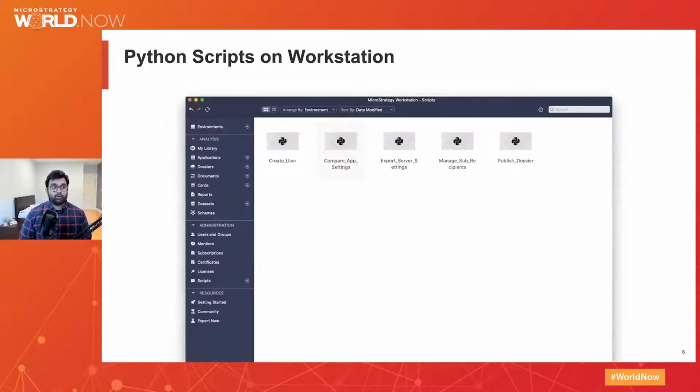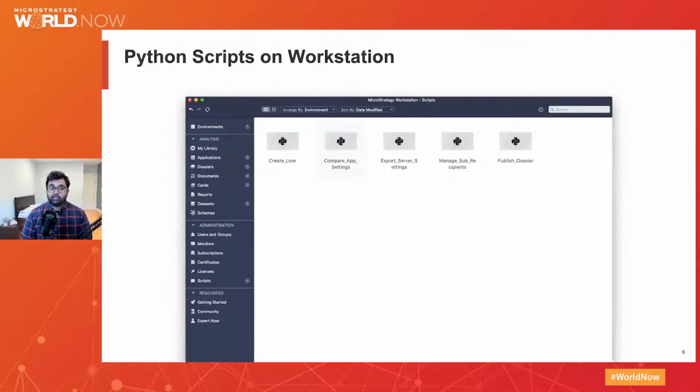So moving forward, Python scripts on Workstation. As I mentioned at the beginning of this presentation, with the close integration of Workstation and the REST API layer, you can also expect to see automation play a role in the Workstation platform. With the 2021 GA release, you will see a script tab in the administration smart folder where you can upload Python scripts to your metadata.